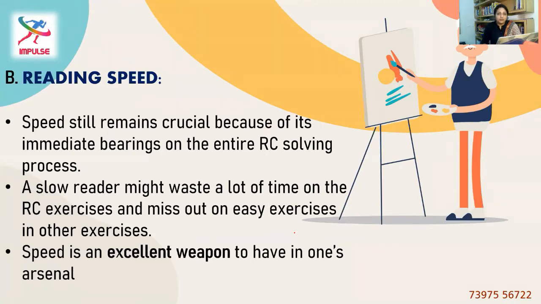How important is the reading speed? Reading speed is not determined by the number of words you read per minute. It's the number of words you read and understand per minute. That is how effective reading is. So let's see how speed is very important. Speed remains crucial because of its immediate bearing on the entire RC solving process. A slow reader might take so much time in reading comprehension and miss out the other easy segments in the question paper. This is a major disadvantage if you take so much time in reading.